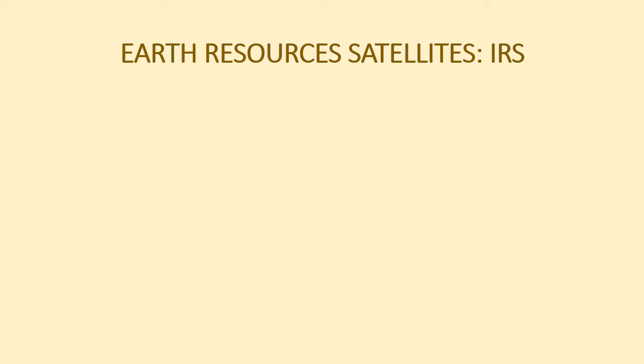that is IRS P3, was launched into the sun synchronous orbit by another indigenous launching vehicle PSLV D3 on 21st March 1996 from the Indian launching station Sriharikota, and IRS 1D was launched on 29 September 1997. IRS P4 was launched on 26 May 1999 by PSLV from Sriharikota. So let us see the characteristics of IRS series satellites.